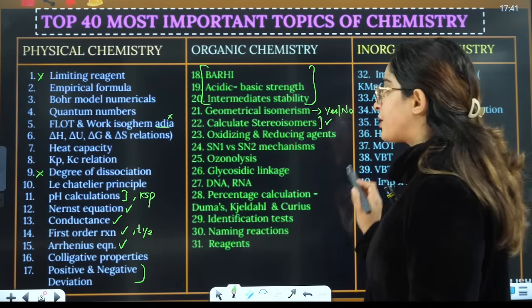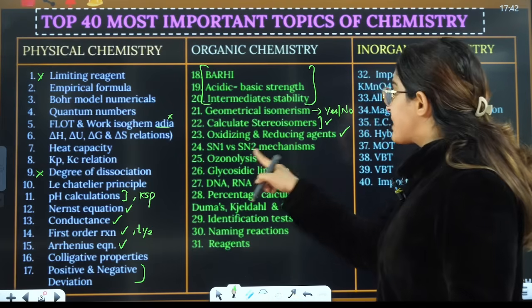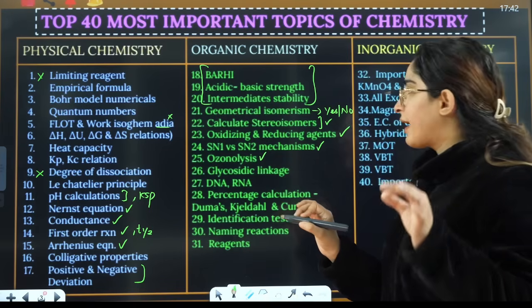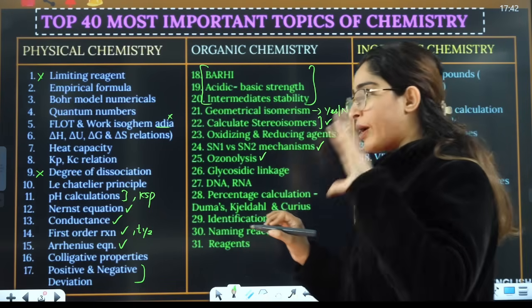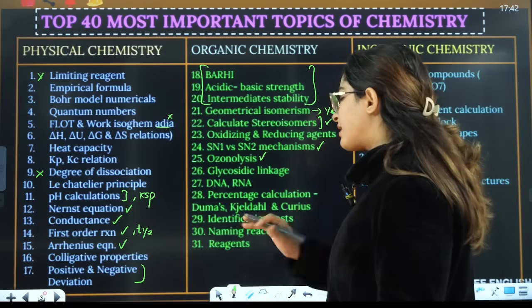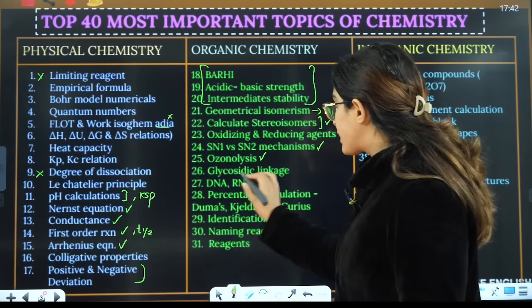Then oxidizing and reducing agents, very important. SN1 and SN2 mechanism, very important. Ozonolysis, it's a very important question. Directly, very important questions are asked on ozonolysis, right? A lot of questions will be there in your PYQs.